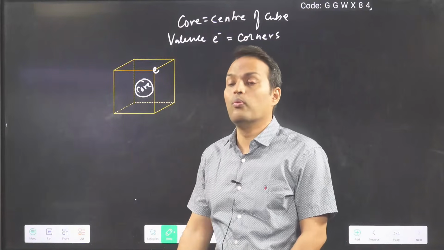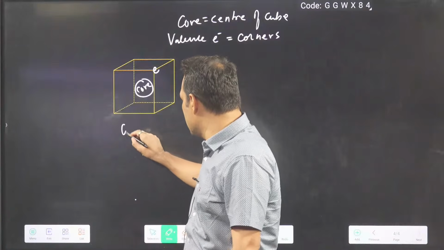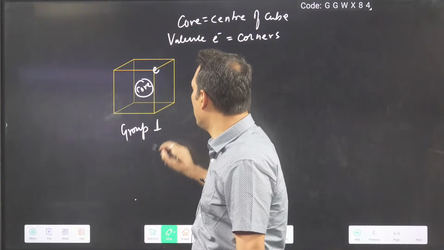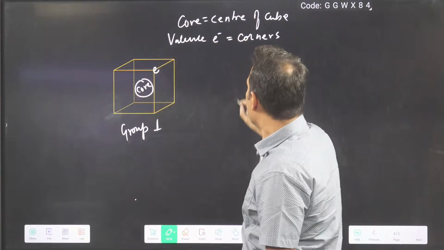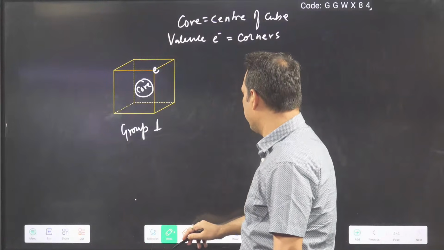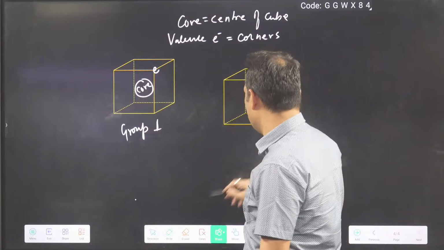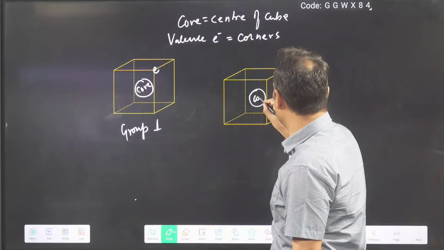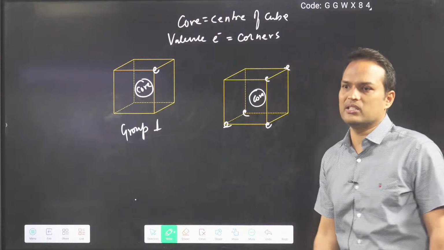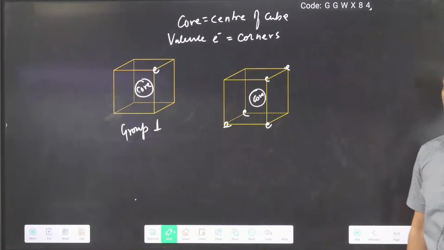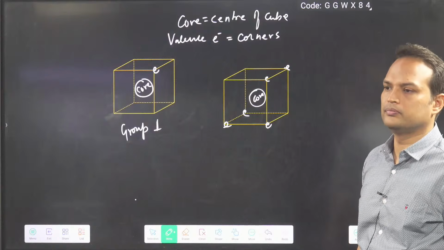So this is one valence electron. So which group? Group 1. So you can say that this is a representation of group 1. Sodium, lithium, potassium, they are like this. Suppose I make one more diagram. Look carefully here. This is the core and I am writing electrons here. Can you tell me which group this is representing?